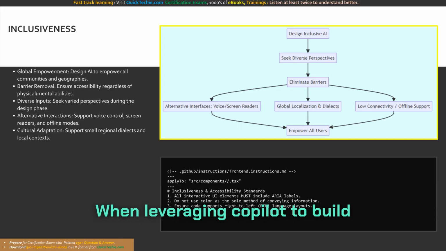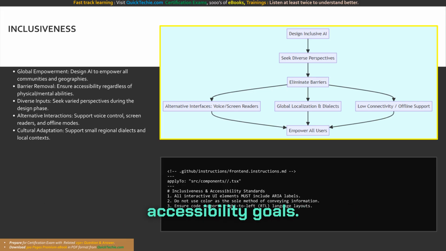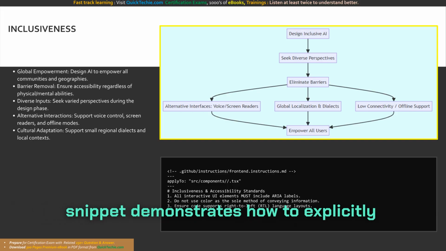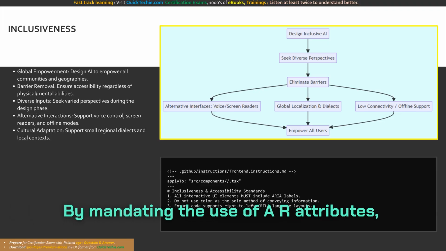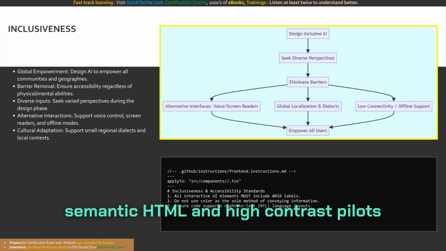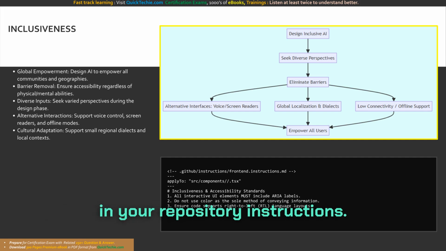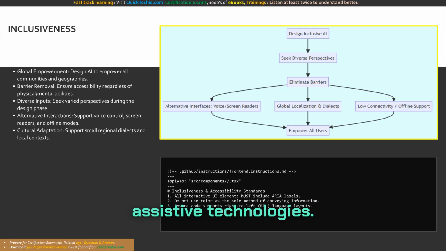When leveraging Copilot to build inclusive applications, your prompt engineering must reflect these accessibility goals. The provided custom prompt file snippet demonstrates how to explicitly instruct Copilot to prioritize inclusiveness. By mandating the use of ARIA attributes, semantic HTML, and high-contrast color palettes in your repository instructions, you force the AI to generate code that natively supports screen readers and assistive technologies.